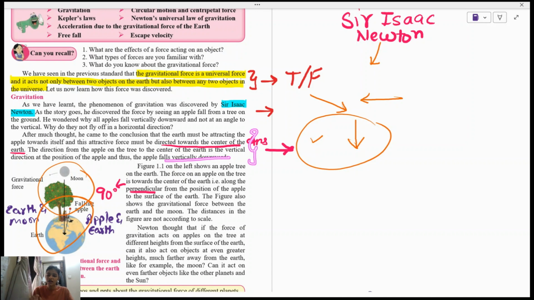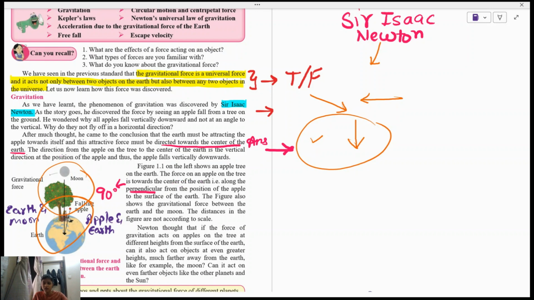So basically they want you to know that it attracts things not at an angle. It attracts vertically downwards. Earth attracts anything vertically downwards towards the center, and not at an angle or horizontally at 180 degrees. No, vertically downwards. Now there is an image for your understanding which shows an apple tree on the earth. The force on the apple on the tree is towards the center of the earth.